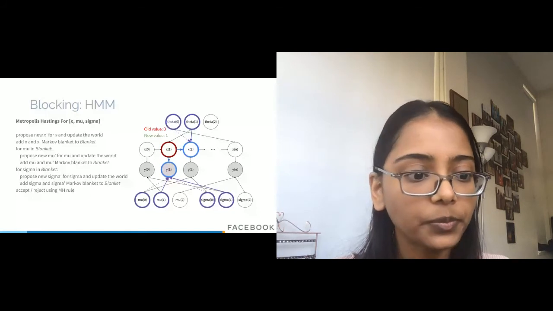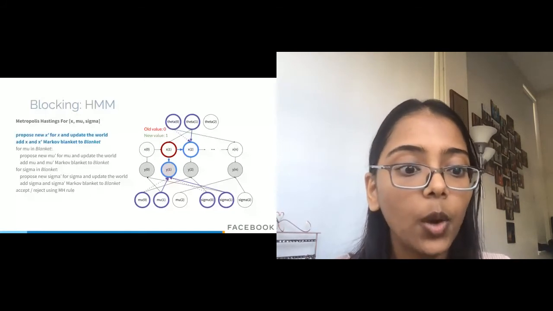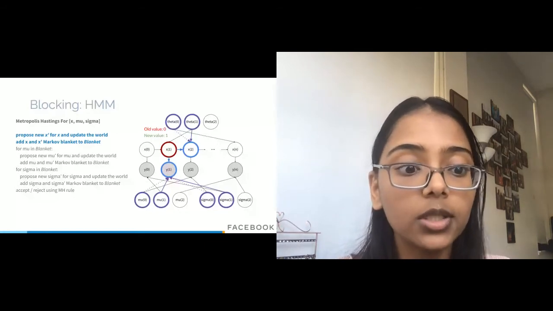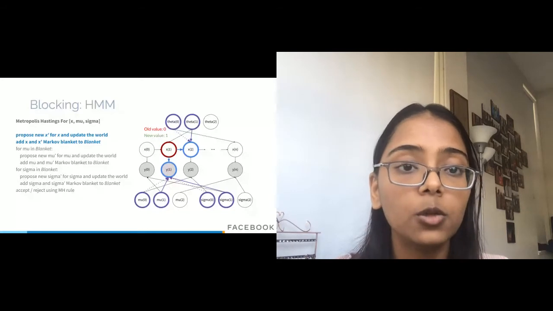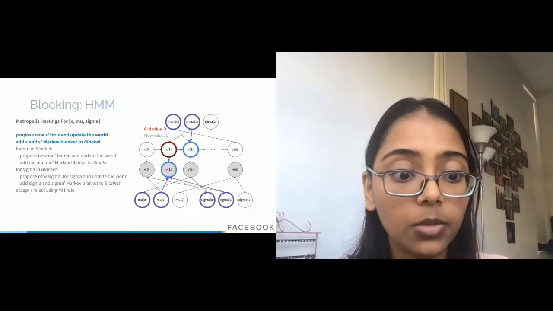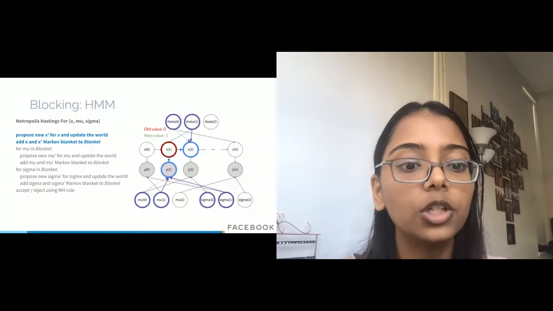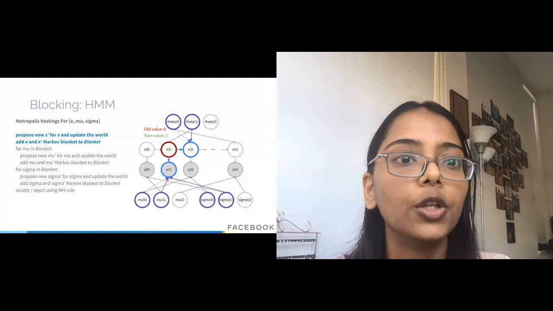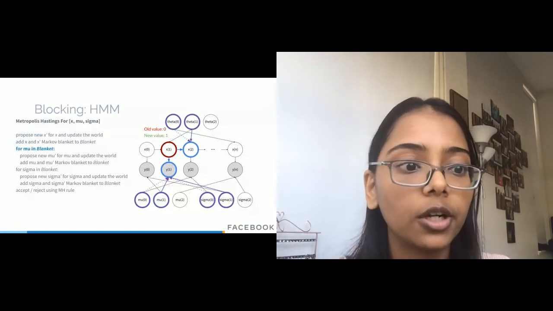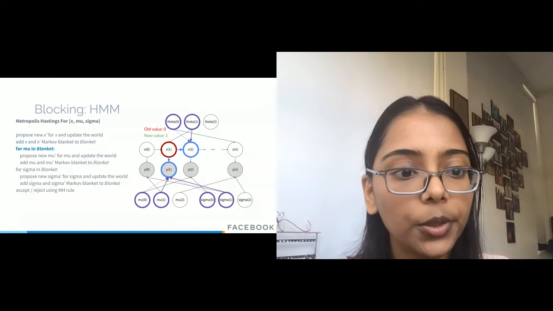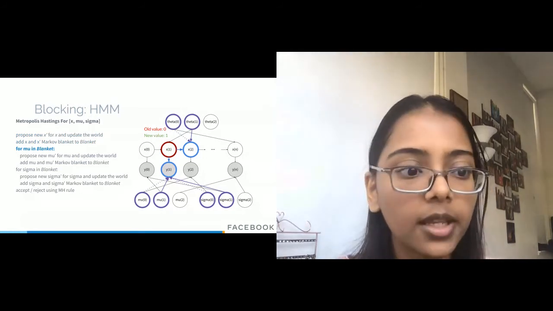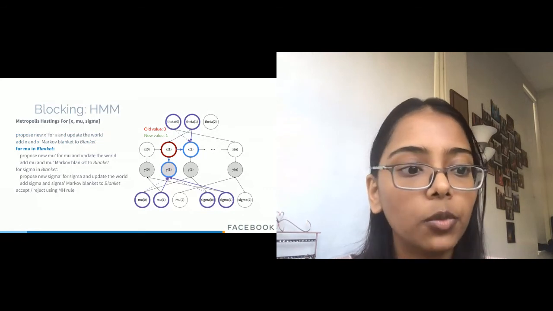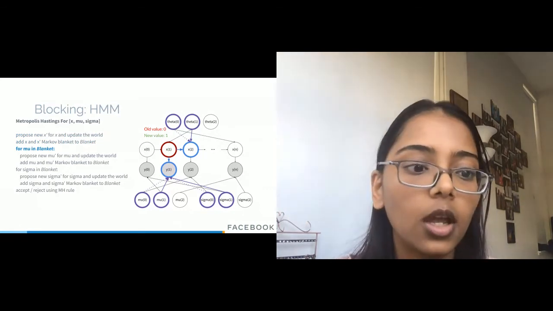Okay, thank you. So the first step is the same. We propose a new value, x prime for x, and we update the random variables in its Markov blanket. Then new values are sequentially proposed for the affected mu and sigma. To do this, we track the Markov blanket of both the old and the new value now. So for each mu in this Markov blanket, we will propose a new value. We will update the Markov blanket of that new value. We'll repeat this for mu1 as well as sigma0 and sigma1.